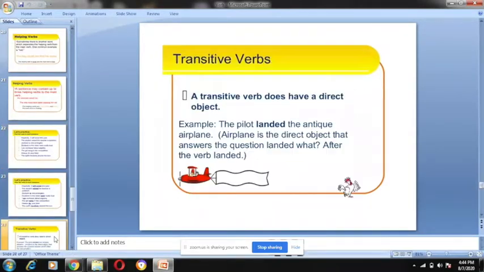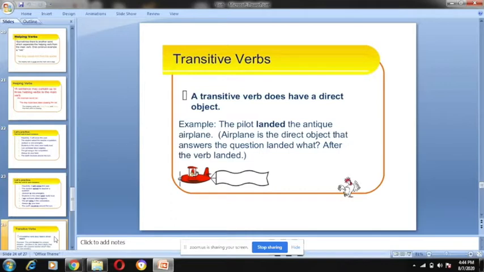Now, the main thing here, the main verb starts. Transitive verb. What do you understand by transitive verb? Any action which passes from the subject to the object is a transitive verb. Like, the pilot landed the antique airplane.